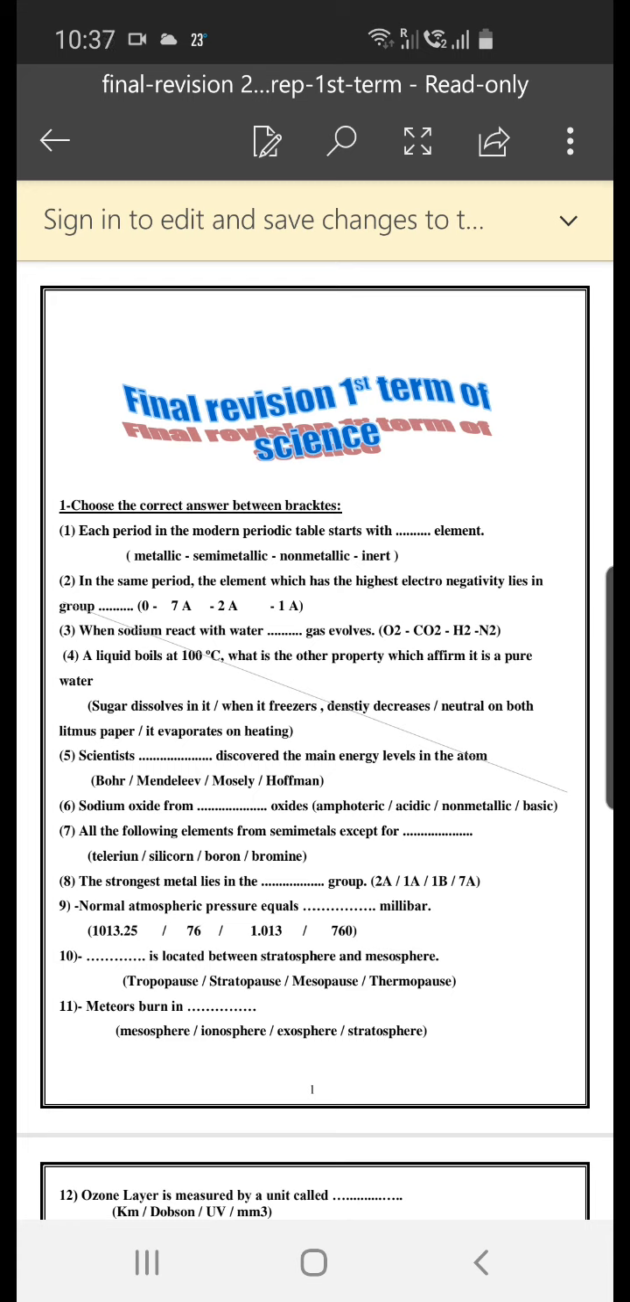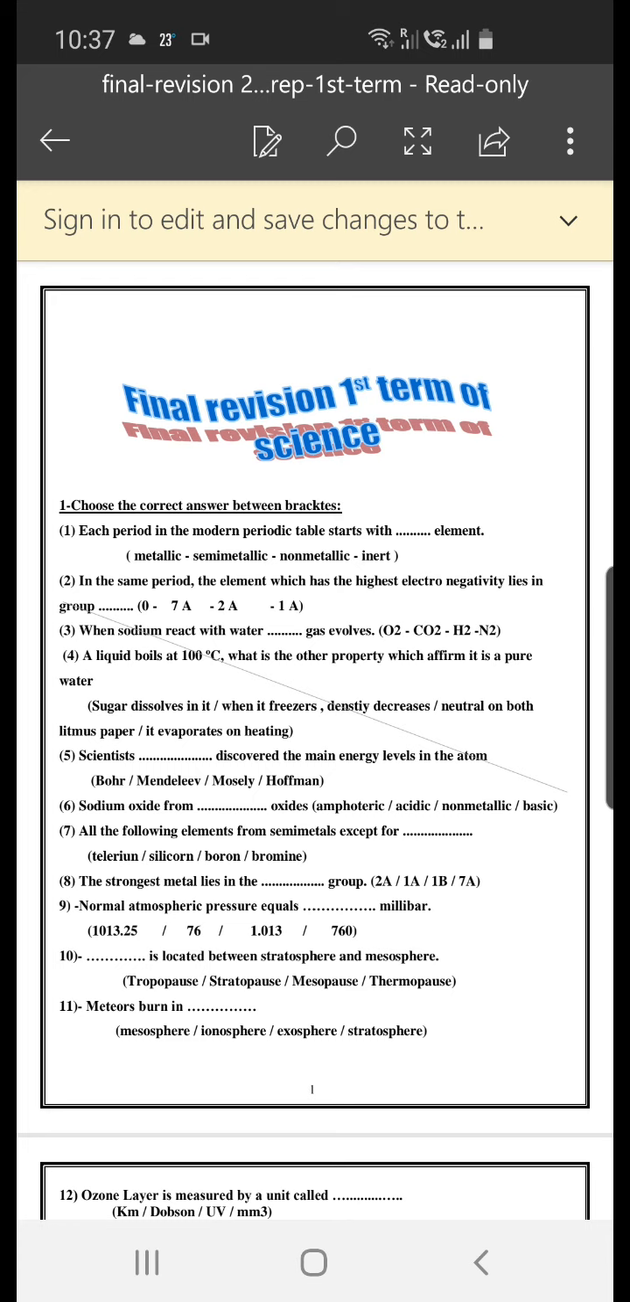We answer the final revision sheet. Question number 1, complete, choose the correct answer between brackets. 1. Each period in the modern periodic table starts with a space element: metallic, semi-metallic, non-metallic, inert. The answer is metallic element. Number 2. In the same period, the element which has the highest electronegativity lies in space group: 0, 7A, 2A, 1A. The answer is 7A.